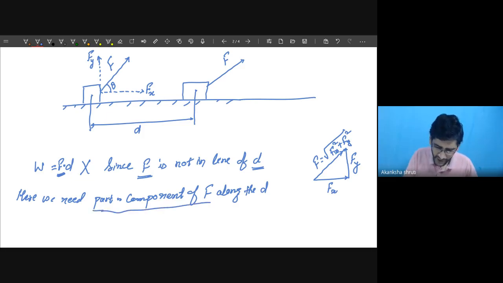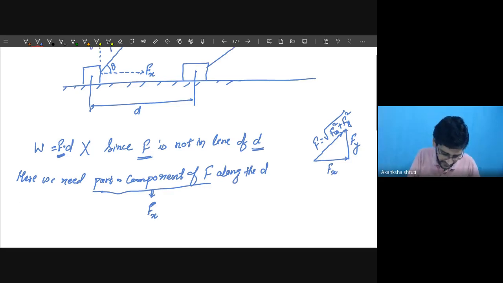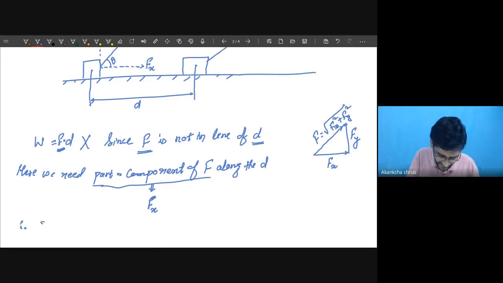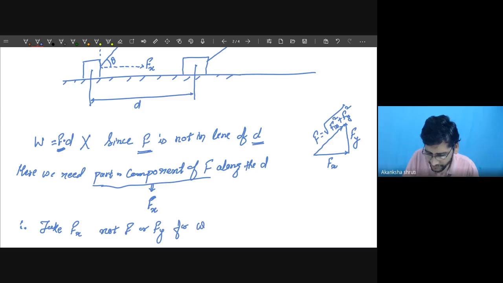Here the part of this F along the displacement, which is horizontal, is our Fx. Is it okay? So we shall consider Fx, not the Fy or not the F. Therefore, take Fx, not F or Fy for work calculation.